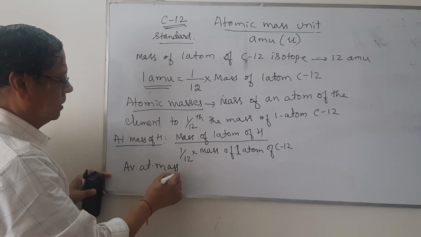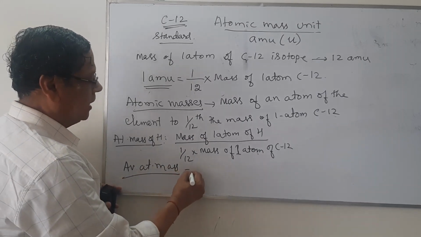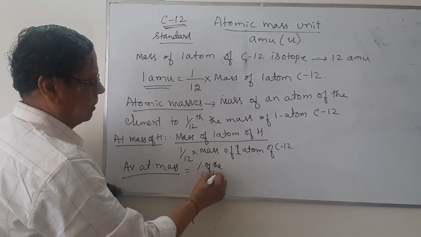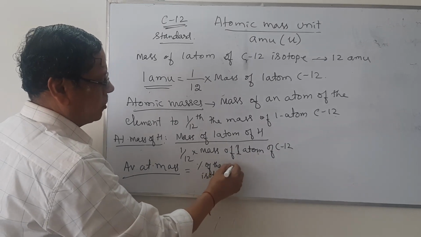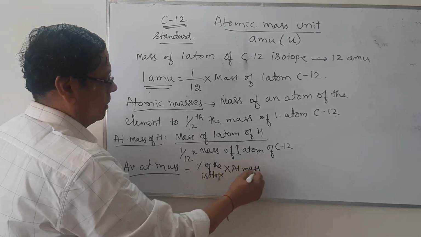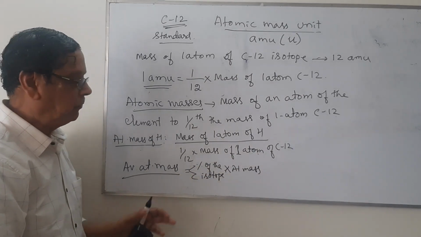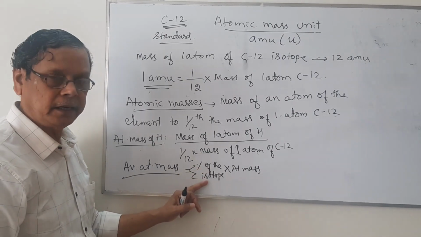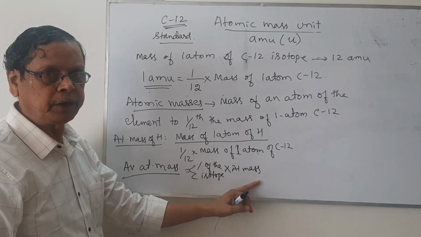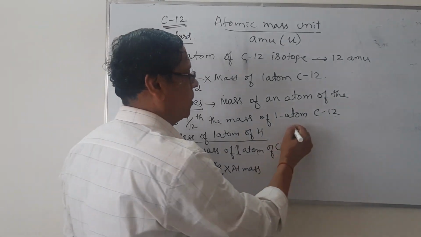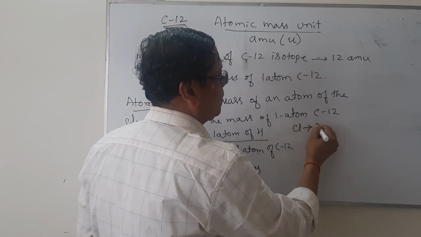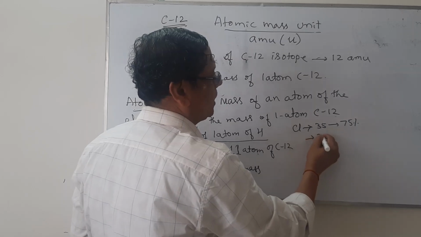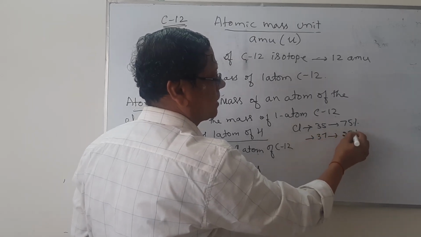Average atomic mass. This average atomic mass is calculated as percentage of the isotope multiplied by atomic mass. So you have to take sigma. If two isotopes are there, then for one isotope, what is the percentage of the particular abundance multiplied by that atomic mass. Say for example, we are having this chlorine atom with atomic mass 35 with 75% abundance and atomic mass 37 with 25% abundance.